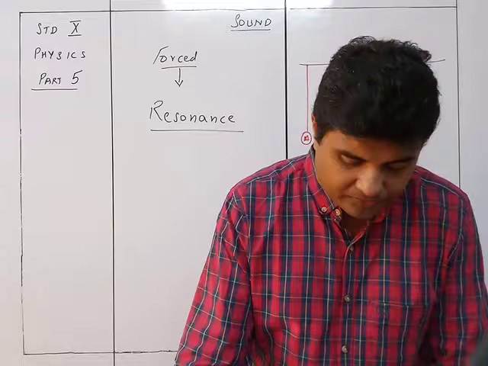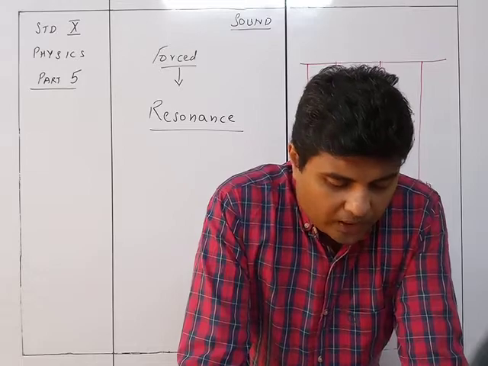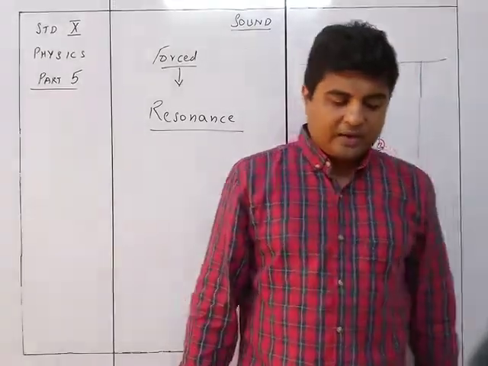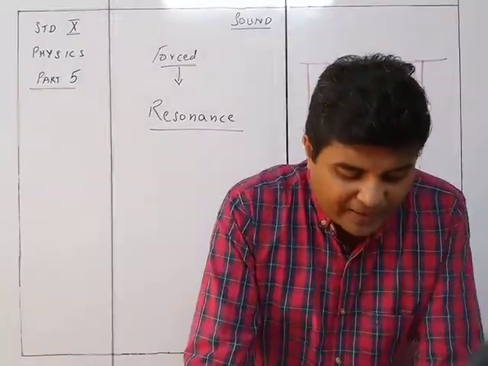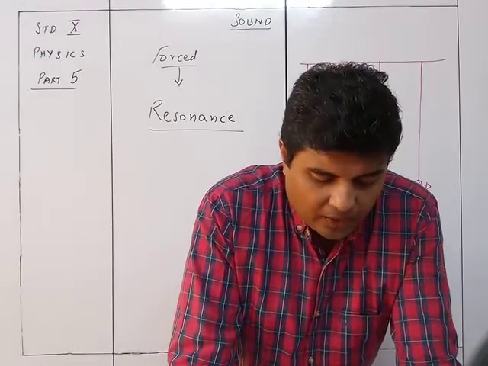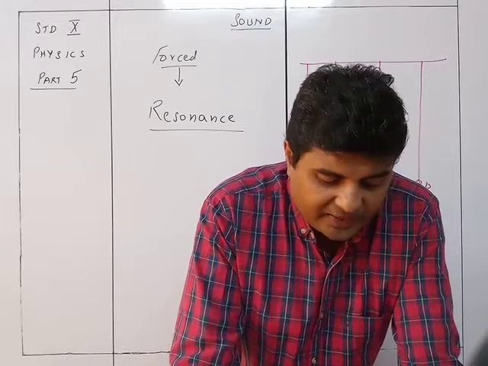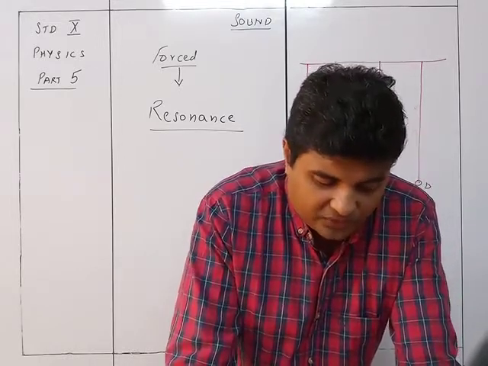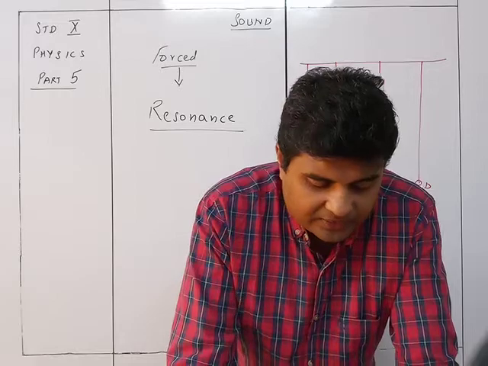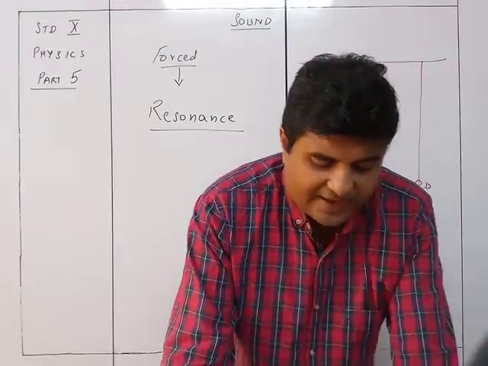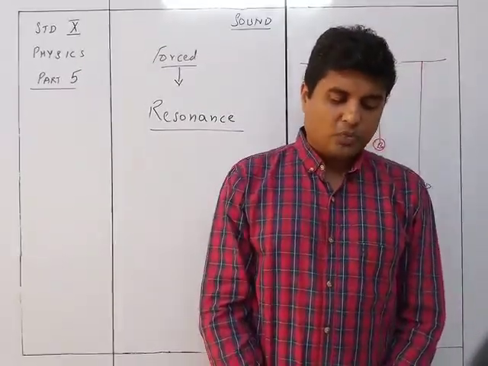So the observation will be that the pendulum B starts vibrating initially with a small amplitude, and ultimately it acquires the same amplitude as the pendulum A initially had. When the amplitude of B becomes maximum, the amplitude of A becomes minimum because of the sharing of energy between them. Thereafter, the amplitude of B decreases and that of A increases. This process continues. The vibrations of pendulum B are in phase with those of A, that is, they reach their extreme positions on either side simultaneously. The pendulums C and D also vibrate, but each of them vibrates with a very small amplitude.